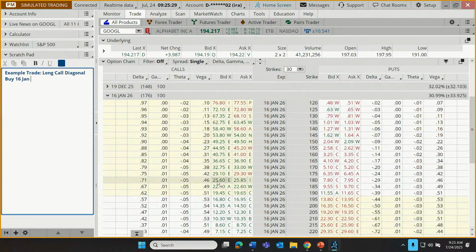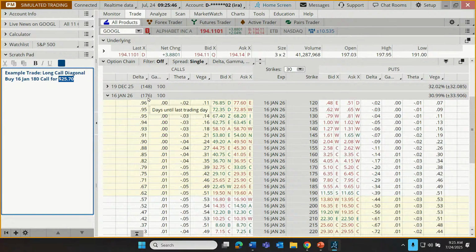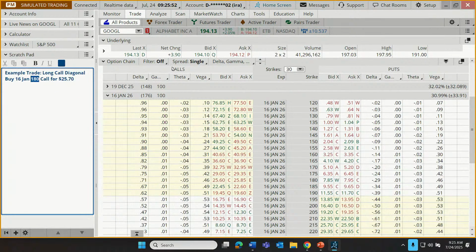So we're going to buy the 16th of January 180 call for 25.70. So what we're doing here is spending about $2,600, but for the next 176 days, the trader has the right to buy shares of Google or Alphabet for $180 per share. That's a current $14 discount on price. And what we're just hoping is that discount grows. If the stock goes up and up and up, if we're right about our next quarter forecast, that value could grow substantially. There's the potential for appreciation.